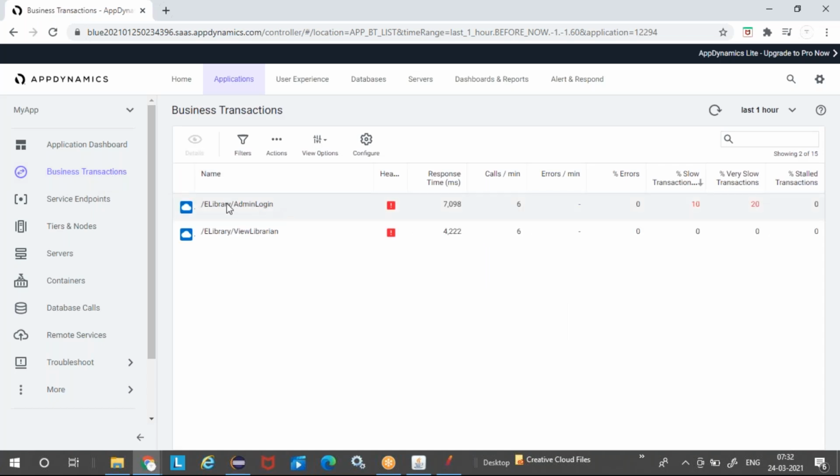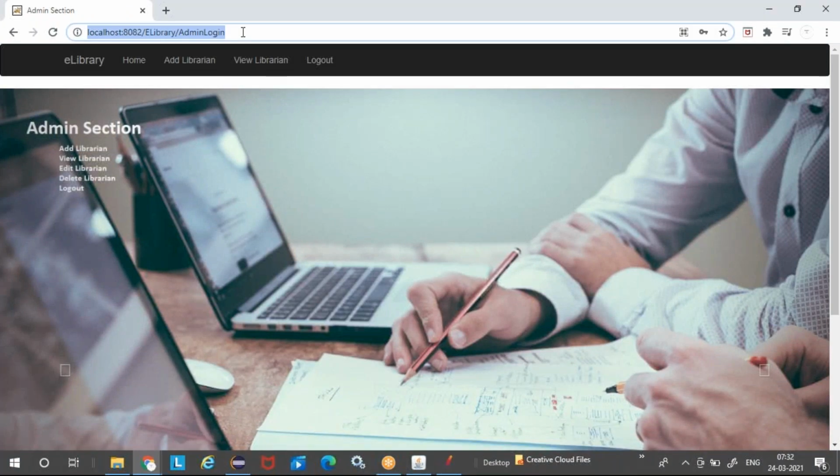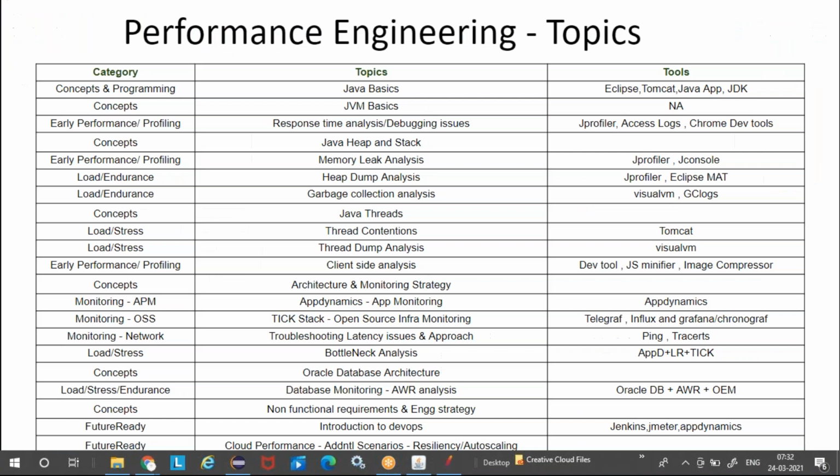So whatever I say, for example, admin login, right? E-library admin login is something running in my local, here, right? This one. So all the transactions, whatever I run in my local Java application, that analysis will be available in the AppDynamics cloud. So we'll see how to set up AppDynamics in the cloud, how to configure it in your Java application, and how to monitor all these business transactions, setting the thresholds, complete AppDynamics from an engineering point of view.